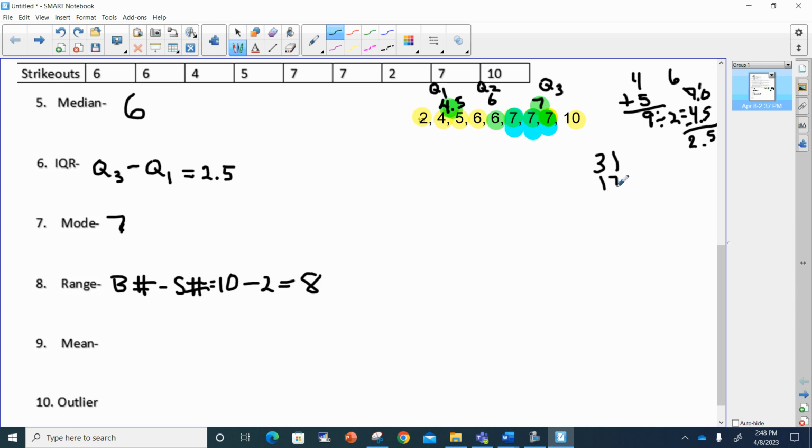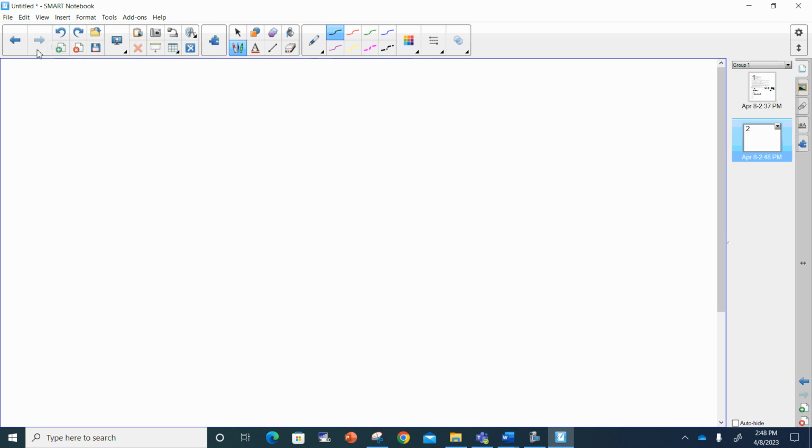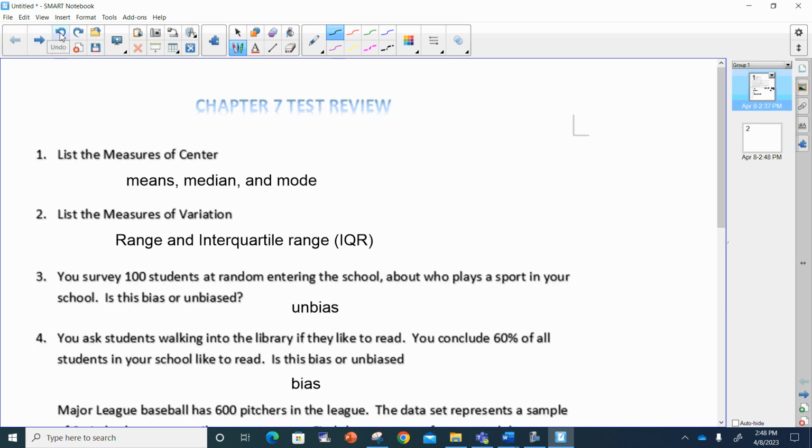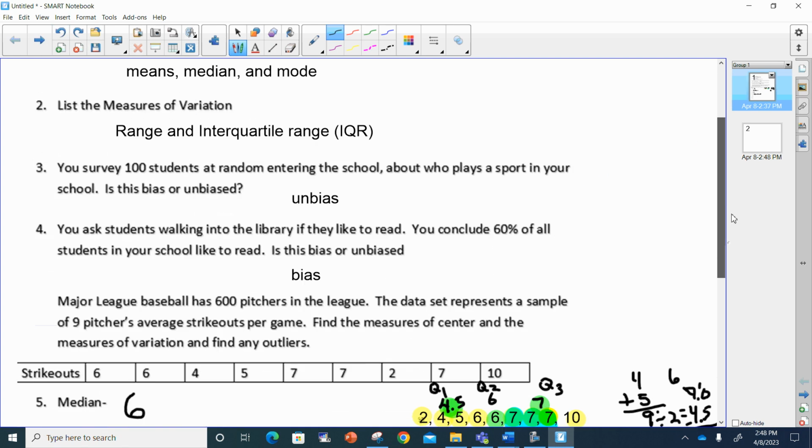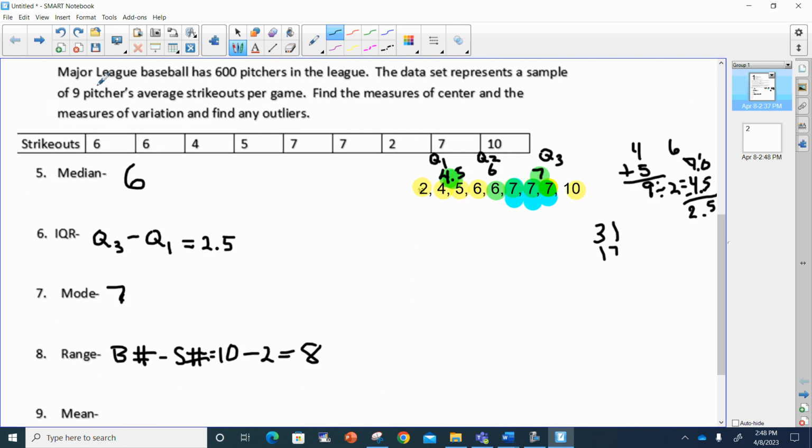So all those make, oh, I take it back. Hold on, I left out one of the 6s. Sorry about that. Let's scroll down. There we go. Let's put these together a little better.